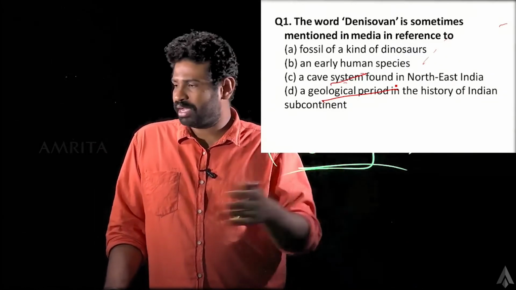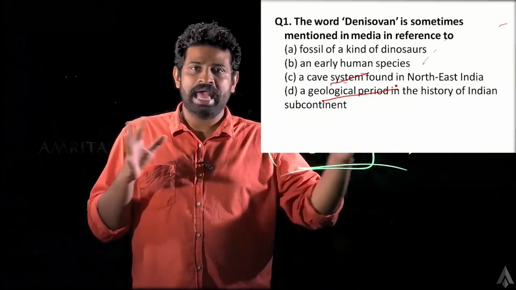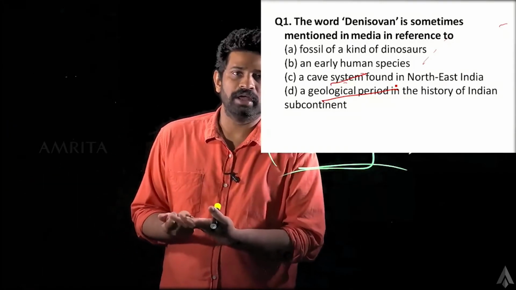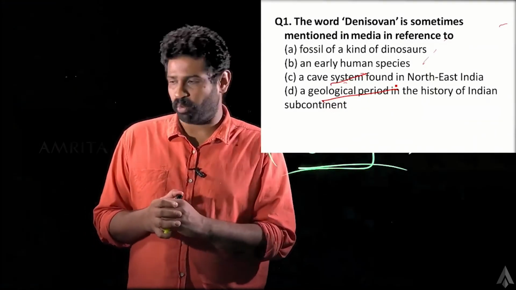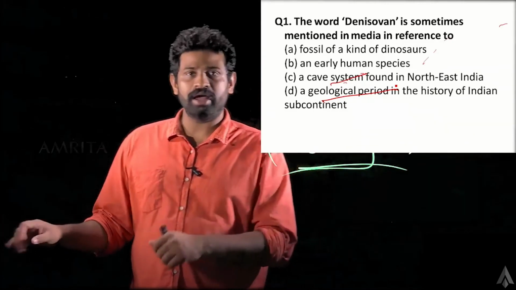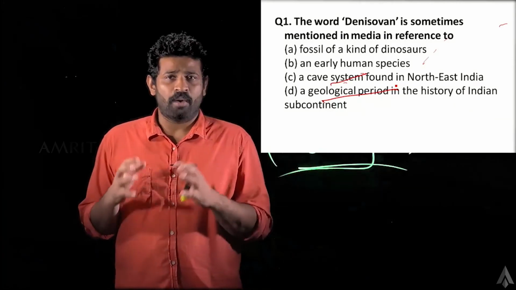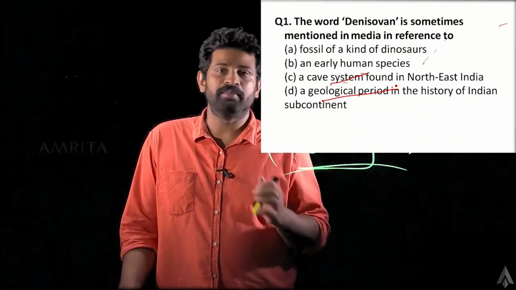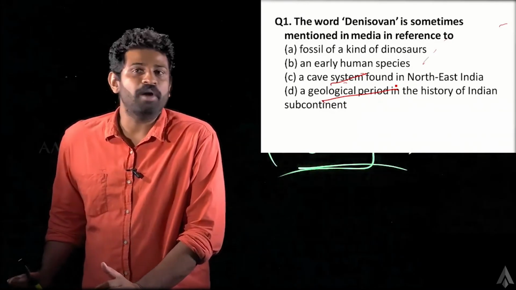But even otherwise, I think that Denisovan, meaning someone, some entity, some human being, or some animal, or any of these things, would kind of favor option B. I think this is the very limited logic that you can apply at this point. Maybe you won't be in a position to actually choose option B, but you would be in a position to somehow eliminate other options. I think that is the only scope you have in doing a question of this sort if you haven't heard about this particular term. So I guess by that logic, we will go with option B.